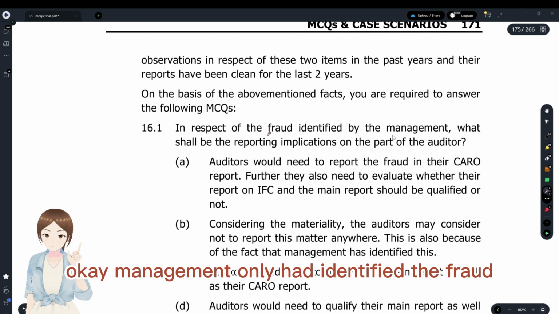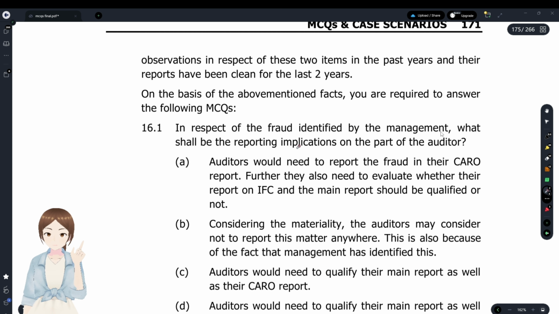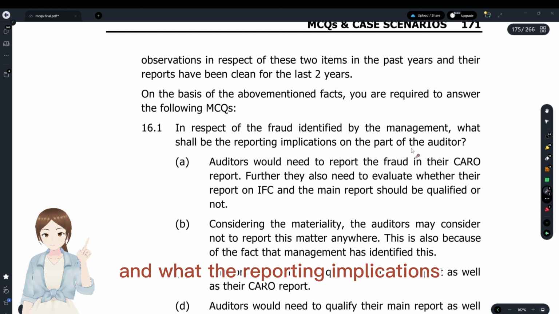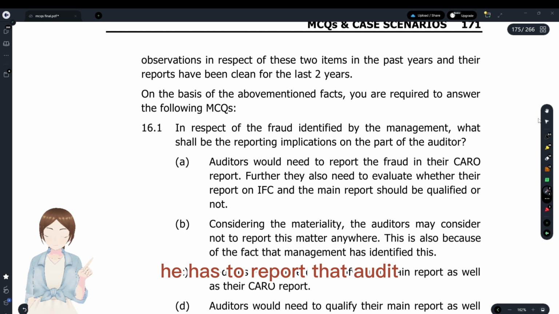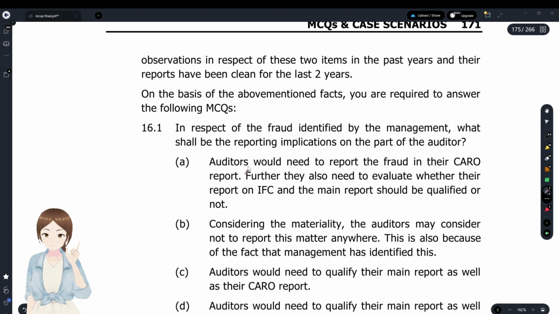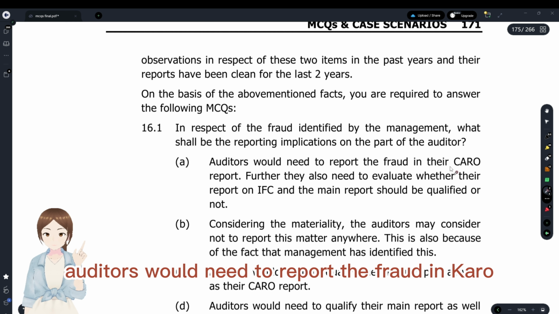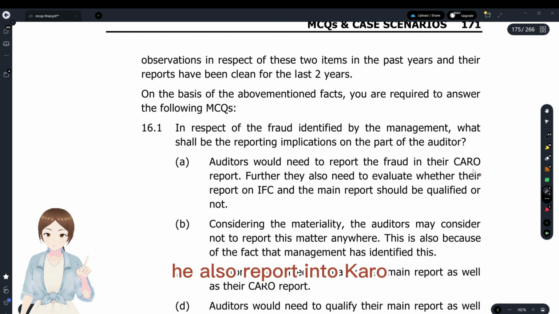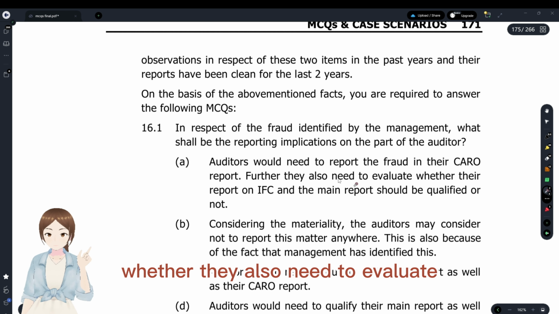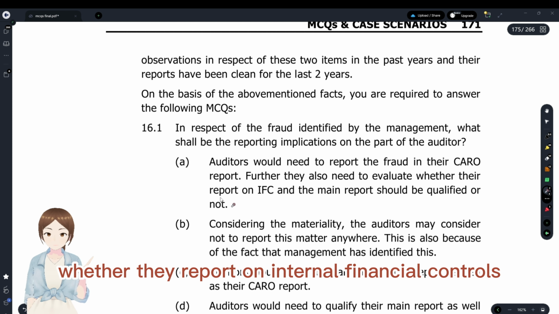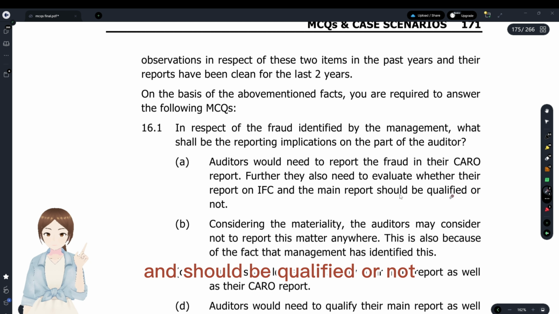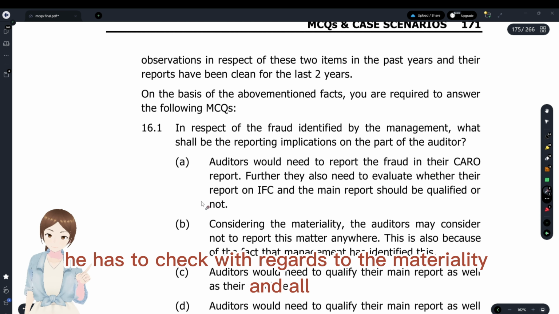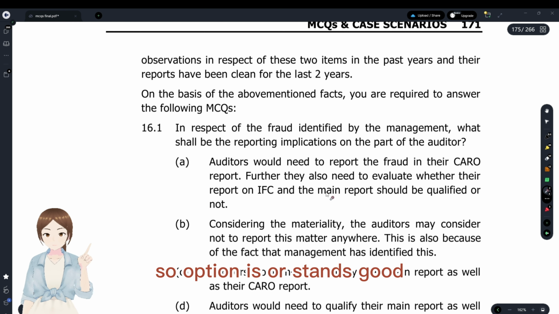Okay, management only had identified the fraud. What are the reporting implications on the part of the auditor? He has to report it in the auditor's report. Auditors would need to report the fraud in CARO. If CARO is applicable, he also reports in CARO. Further, they also need to evaluate whether they report on internal financial controls and whether the main report should be qualified or not. He has to check with regards to the materiality and all. So option A stands good.